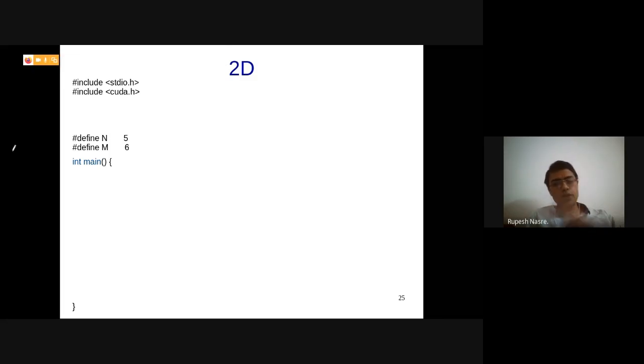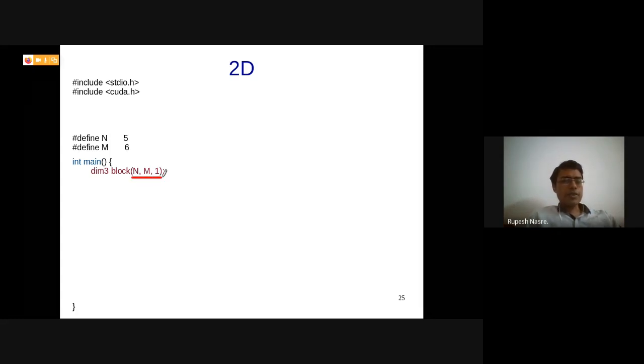So I'm going to use only 2 dimensions now, and let's say that there is some n and some m, which I'm defining as 5 and 6, and then again I'm going to call some kernel. So I'm again going to use dim3. That dim3 essentially means 3-dimensional. There is also a notion of dim2 which you can use for this purpose, but I'm using dim3 just to make sure that we understand the 3rd dimension also.